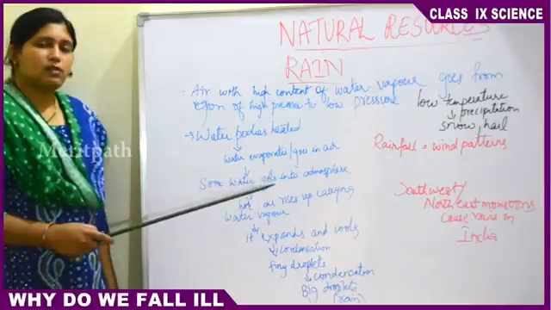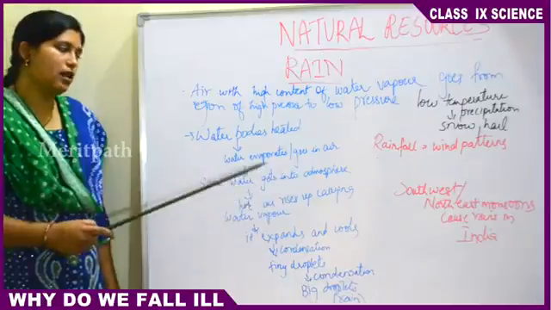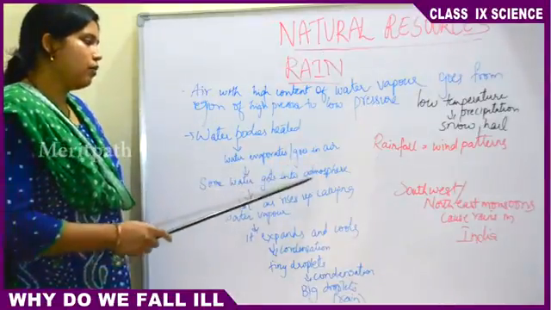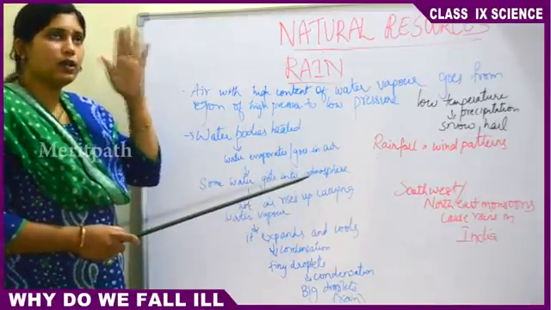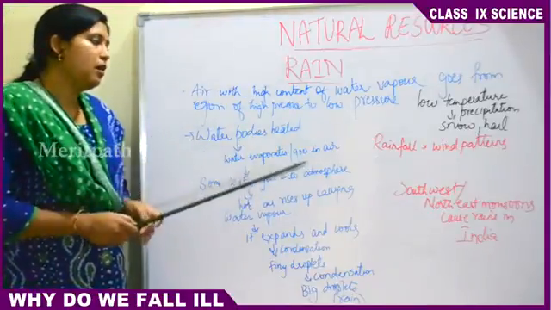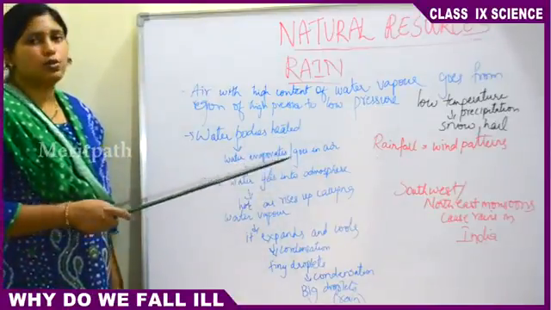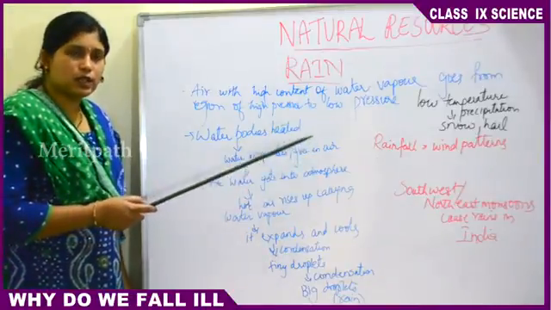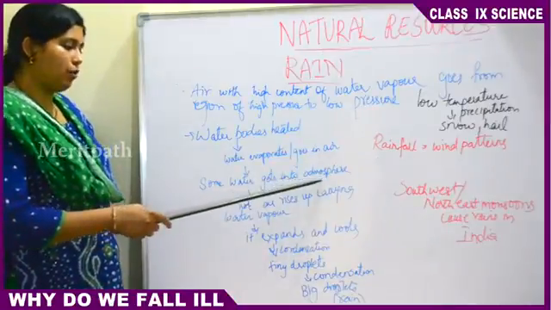Then when water bodies are heated, water evaporates or goes into the air. That is the basic common sense everybody knows. Water bodies are heated due to radiations. Then water evaporates and goes into the air. So some of the water goes into the atmosphere. Some amount goes into the sky and some amount of water vapor mixes in the atmospheric air.